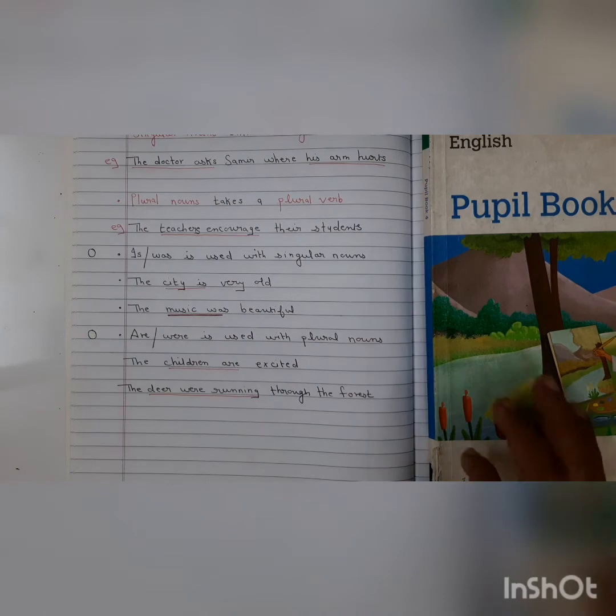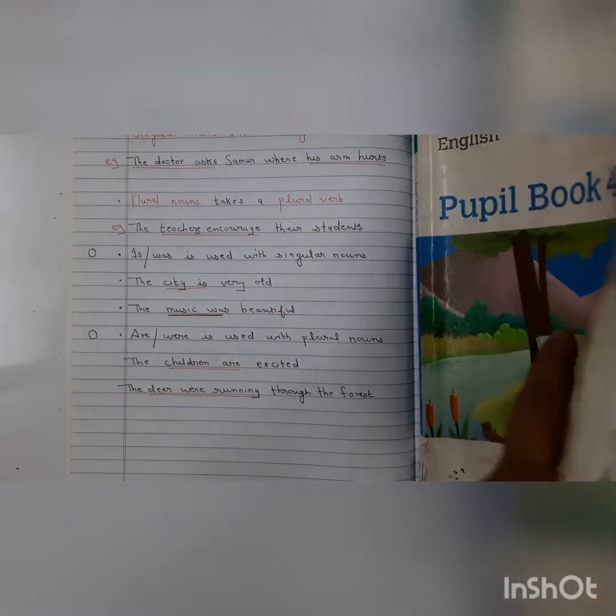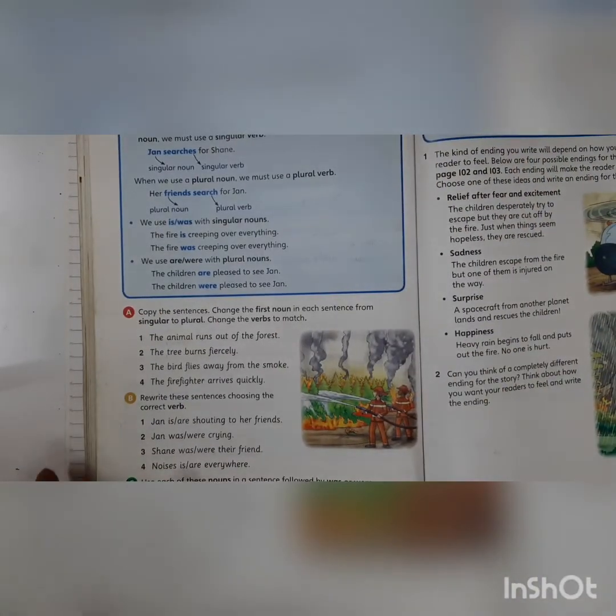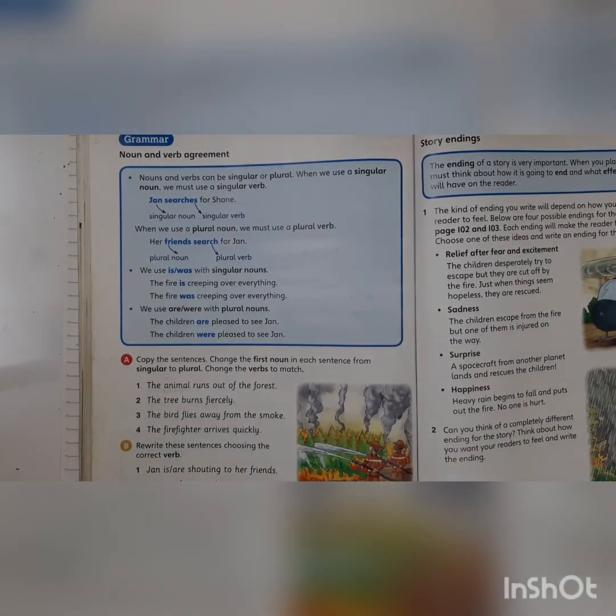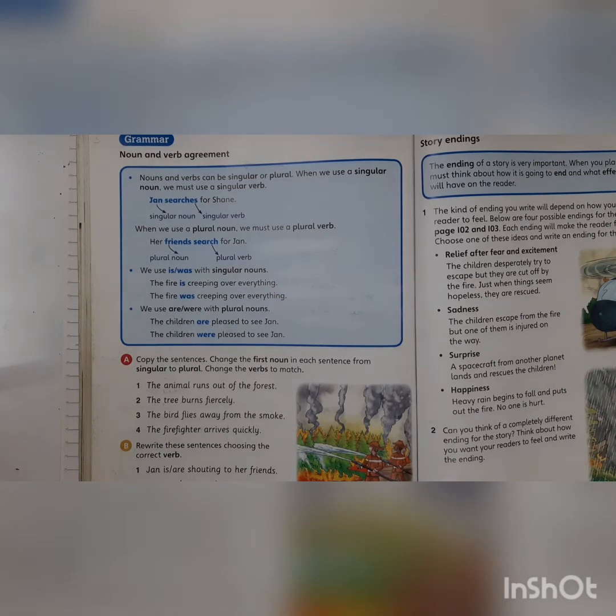Don't be confused. Now what you're going to do is read this information box. Please, you may pause the video and read this information box. It's very clearly explained, so go through it. Then we will start our exercise and let's see how you fare.